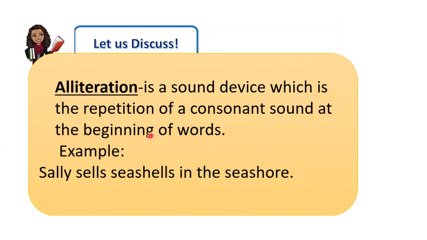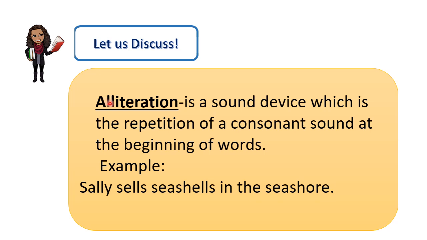Next, we have here alliteration. Alliteration is another sound device which is the repetition of a consonant sound at the beginning of a word. For example here, Sally sells seashells in the seashore. The repeated consonant at the beginning of the word is letter S. A while ago, we have the example, Peter Piper picked a pickled pepper. That is another example of alliteration.